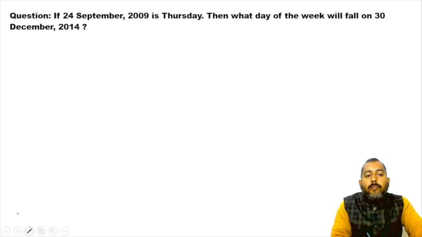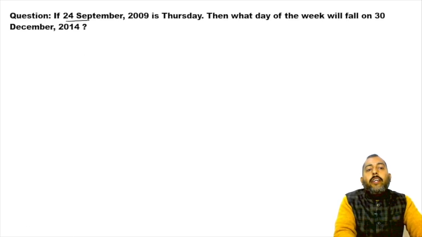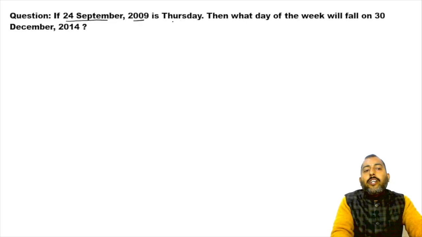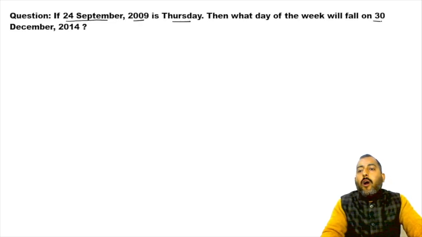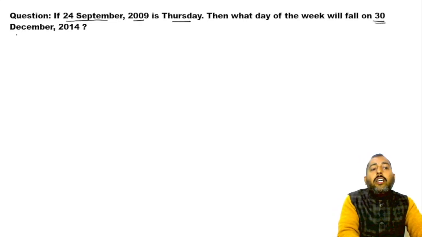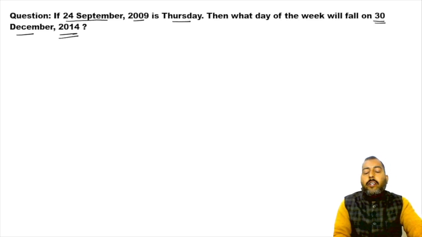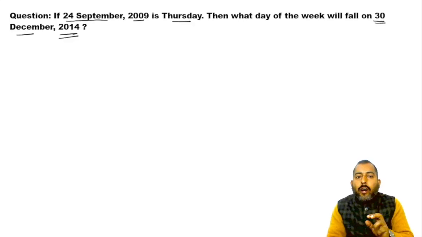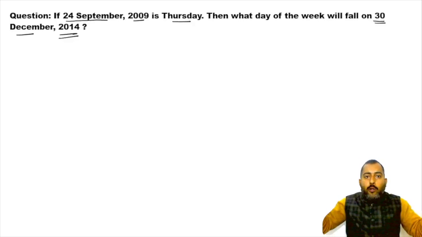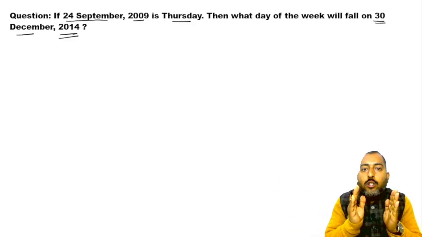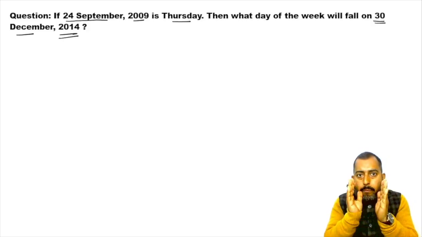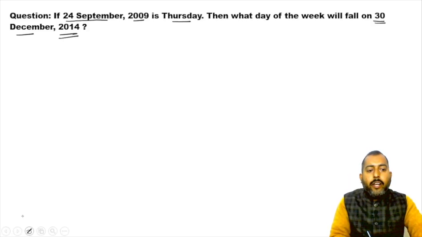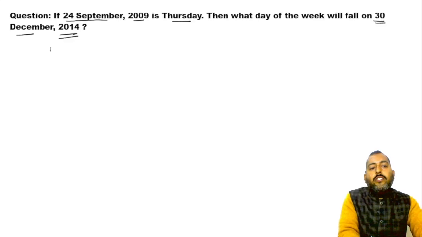Okay, now this question says, if 24th September 2009 is Thursday, then which day of the week will fall on 30th December 2014? In the previous cases, we were talking about a gap of only 1 year. Now we are having a huge gap. So how to resolve these questions? Please pay attention. So in these questions, your step number one,